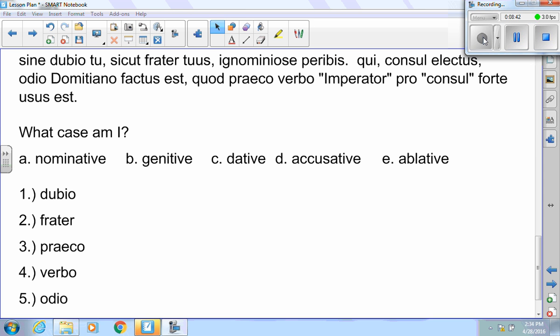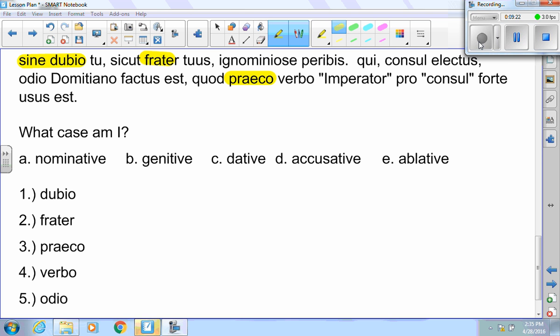Now I gave you 5 words over here, dubio, frater, praiko, verbo, and odio, and ask you what case they are. Well, dubio is pretty obvious. Being used with sine, it's going to be an ablative because sine takes the ablative. Frater as well, pretty obvious. It is a subject that's being used in reference to a subject, so it is a nominative. Praiko, a little tougher. This is one of those third declension words. It looks like something that it's not. This is just praiko. Praikonis is a herald. Praiko is the nominative form.